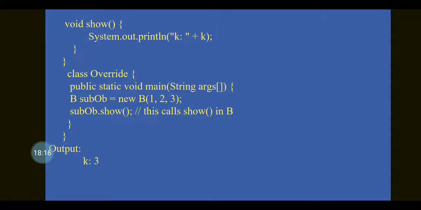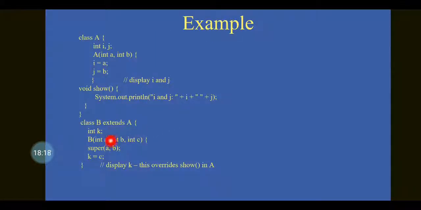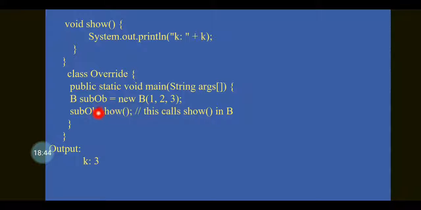So now the derived class constructor B(int a, int b, int c) will be invoked, and within that B constructor we call the base class constructor using the super keyword, super(a, b). So a will be assigned to i and b will be assigned to j, and c will be assigned to k, and we call subOb.show.